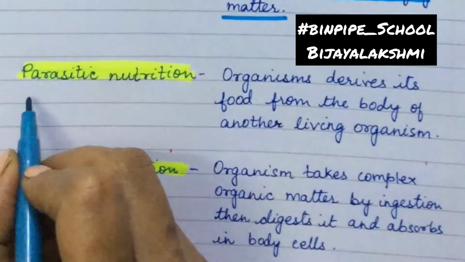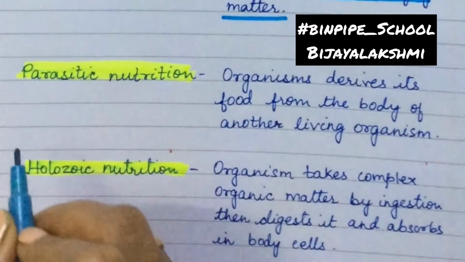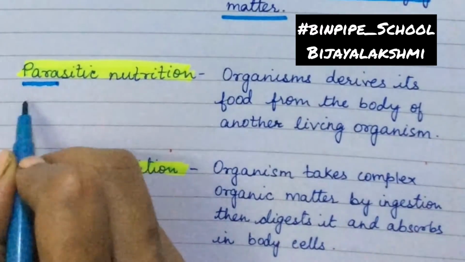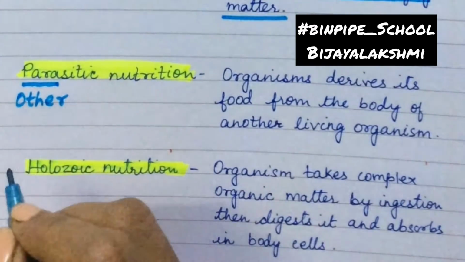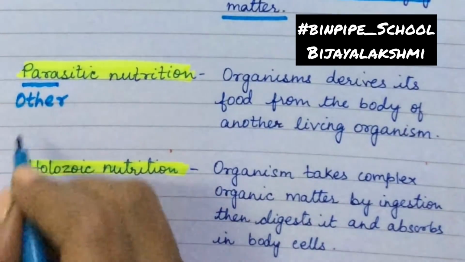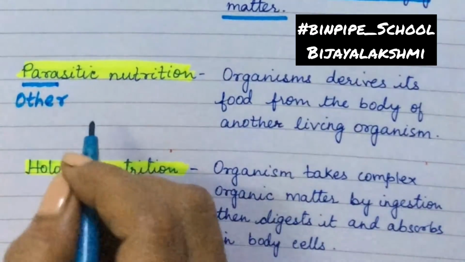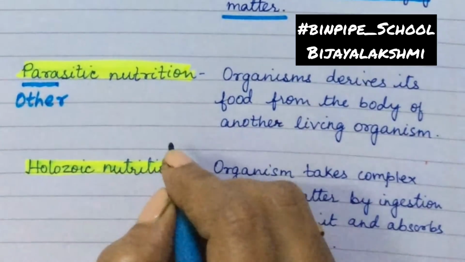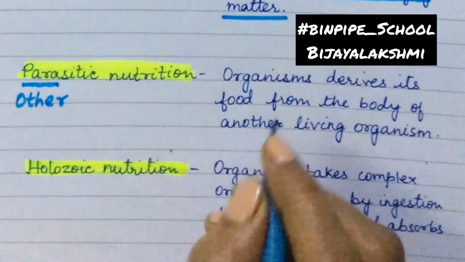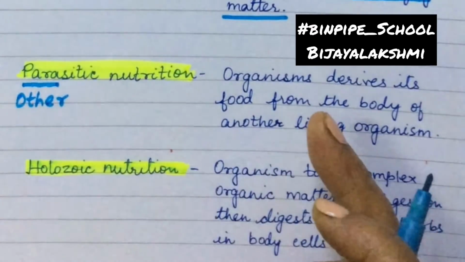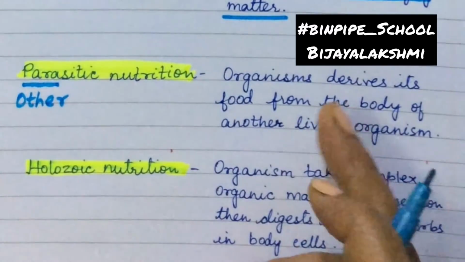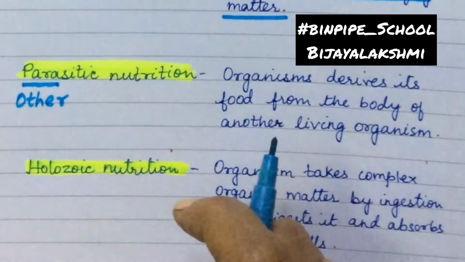Now let us come to the parasitic mode of nutrition. Para means other. A parasite is an organism that lives in association with another, living organism, from which it keeps on deriving its food.